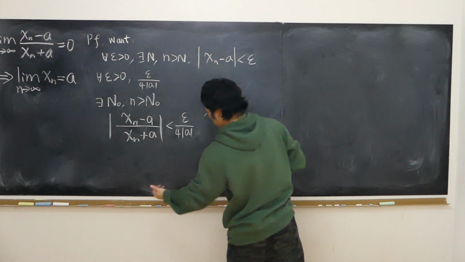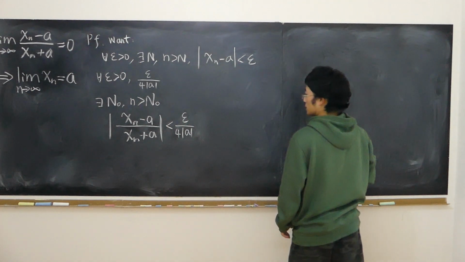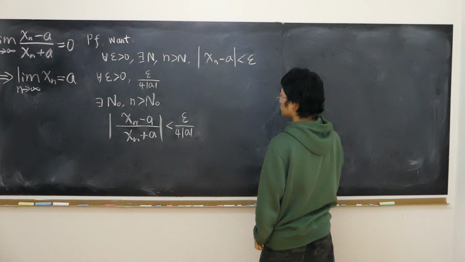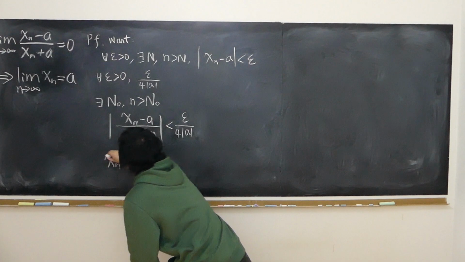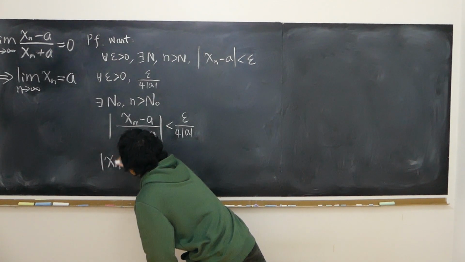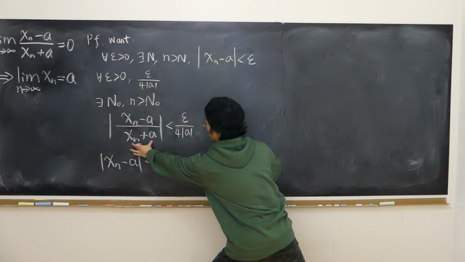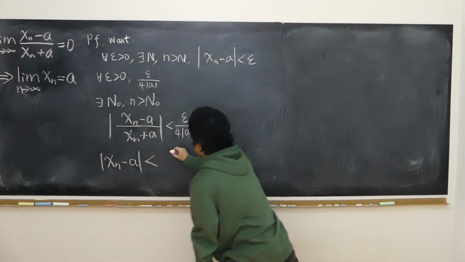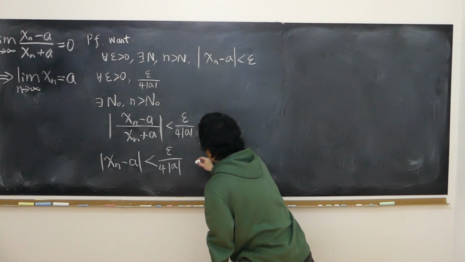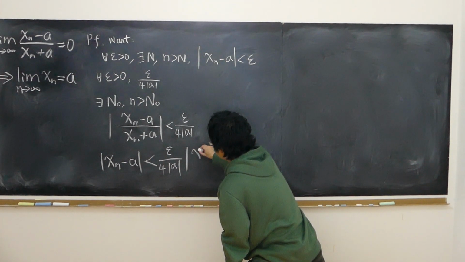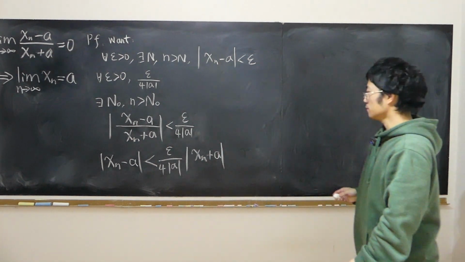Now, let's multiply both sides by the absolute value of xn plus a. And then we have the absolute value of xn minus a is now strictly less than epsilon over 4 times absolute value of a, times the absolute value of xn plus a.